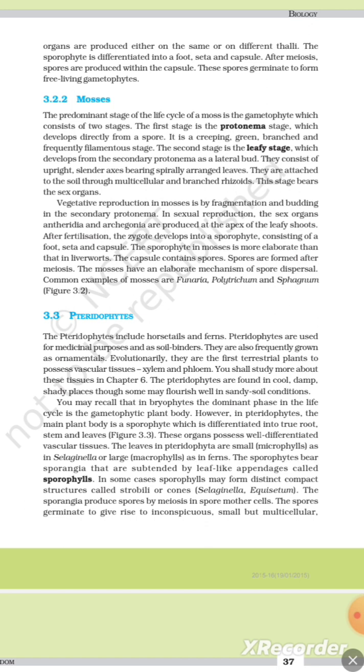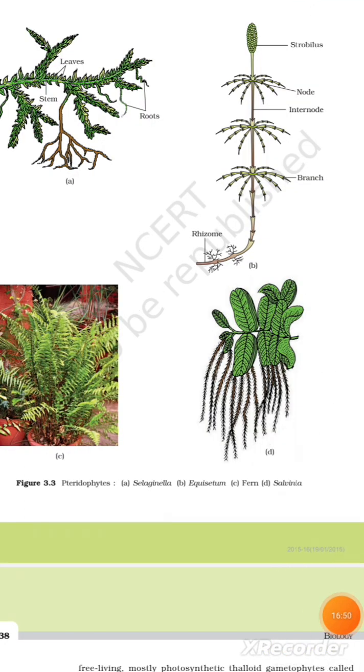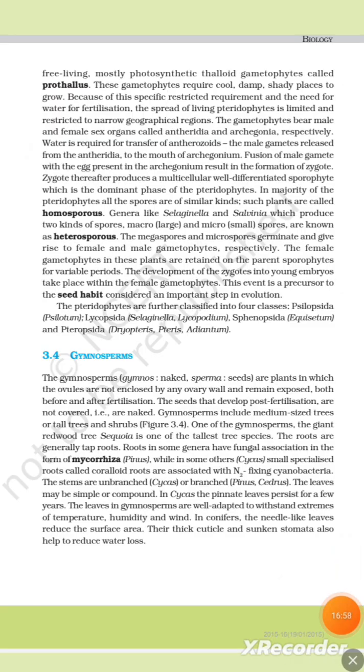The sporophytes bear sporangia that are subtended by leaf-like appendages called sporophylls. In some cases, sporophylls may form distinct compact structures called strobili or cones. In Selaginella and Equisetum, the sporangia produce spores by meiosis in spore mother cells. The spores germinate to give rise to inconspicuous, small but multicellular, free-living, mostly photosynthetic thalloid gametophytes called prothallus. Figure 3.3 Pteridophyta: A. Selaginella, B. Equisetum, C. Fern, D. Salvinia.